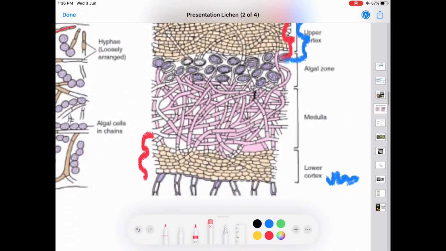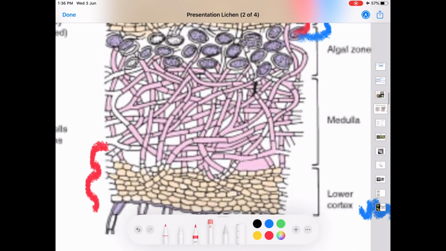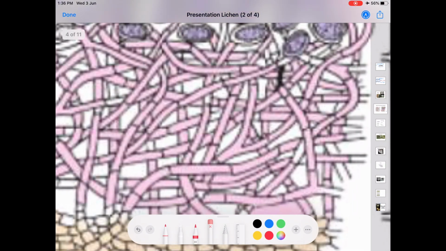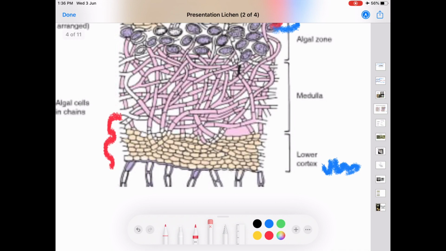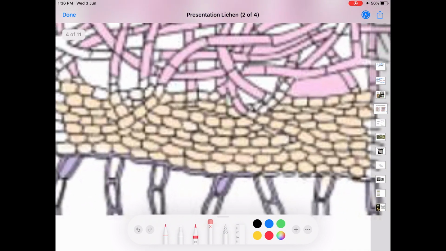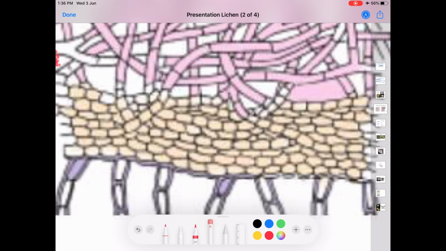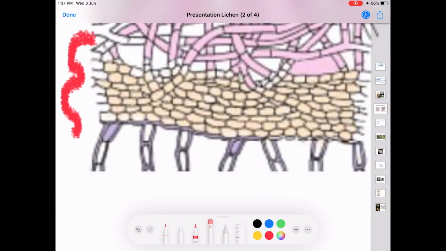The central region is occupied by the medulla, that is, lower to the algal zone is the medulla, and medulla is comprised of loosely interwoven thick-walled fungal hyphae with large intercellular spaces. The lowermost region is the lower cortex. Just as in the case of upper cortex, the lower cortex is also composed of compactly arranged hyphae, and it carries the rhizines.